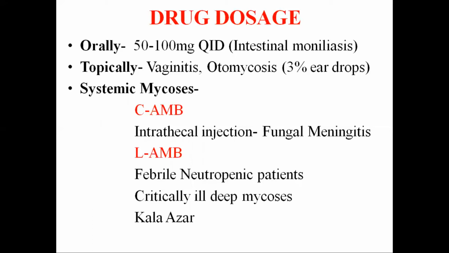Then we have the liposomal amphotericin B. The liposomal amphotericin B produces equivalent blood levels like the conventional amphotericin B, and it has a similar efficacy, but it has less toxicity: it causes less acute reaction and has less nephrotoxic potential as compared to the conventional amphotericin B. Therefore, liposomal amphotericin B is more satisfactory and higher doses can also be infused, although it is a little costlier than the conventional amphotericin B.